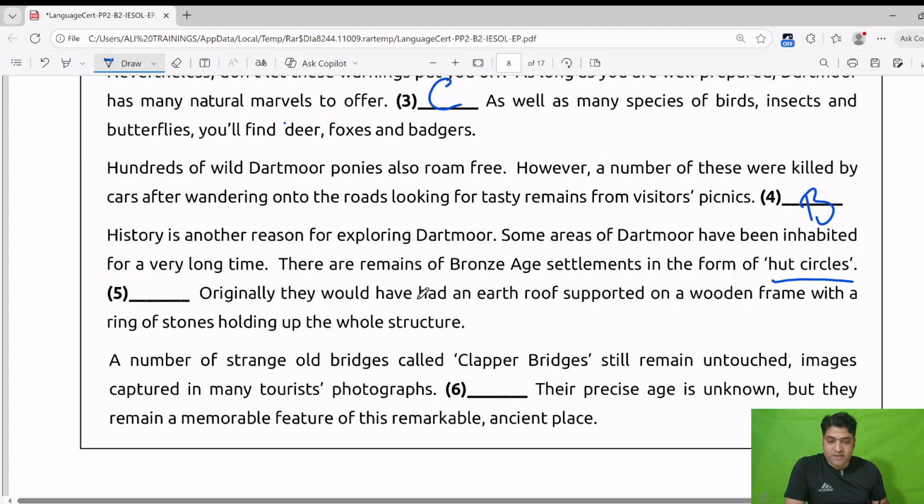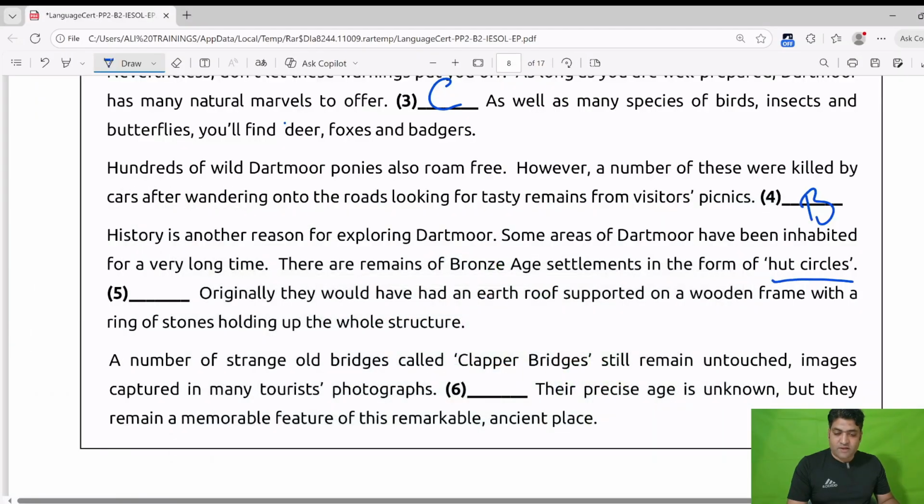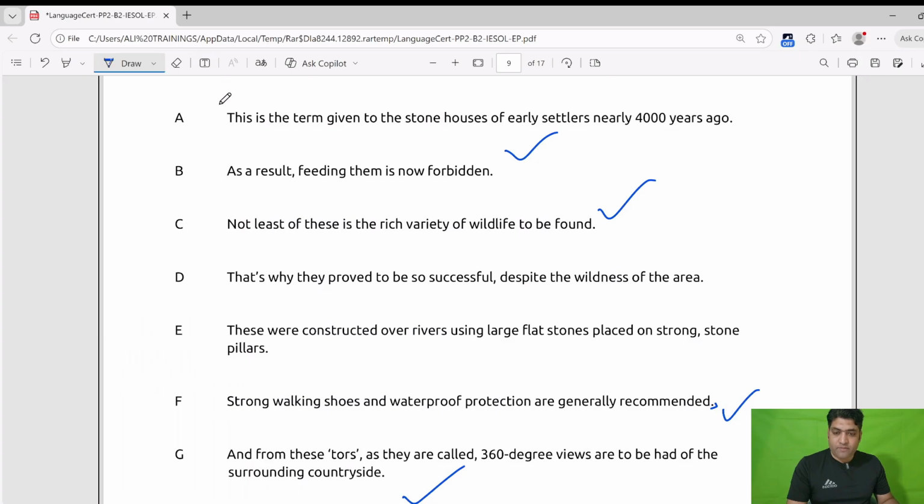Dash, originally they would have had an earth roof supported on a wooden frame with a ring of stone holding up the whole structure. They used to make these type of houses. So they have told, and what term do they use for these type of houses? Hut circles. And this is the term. So we'll find the answer here.